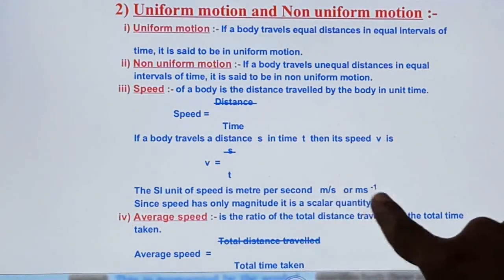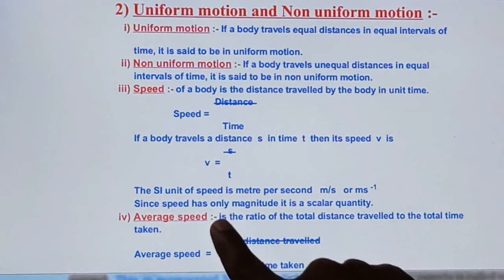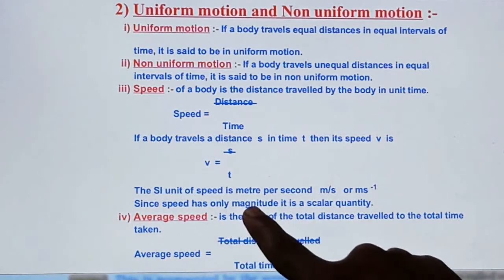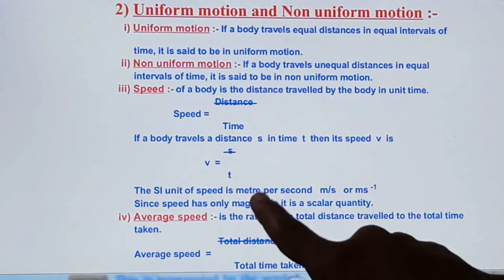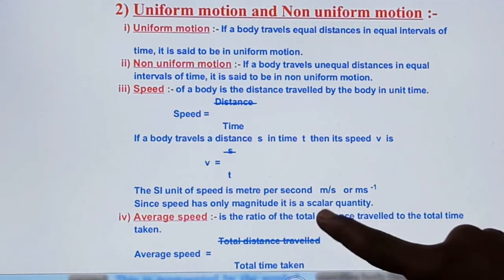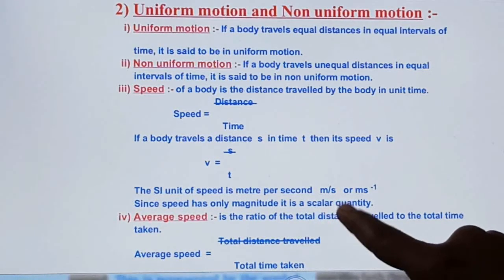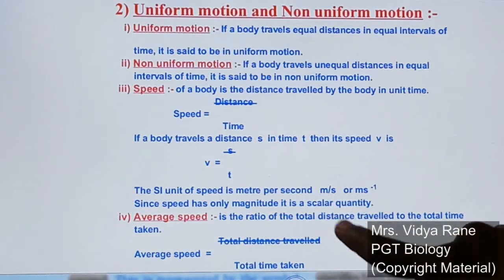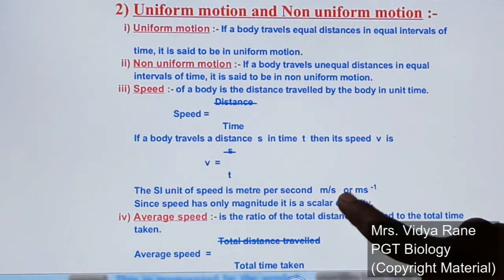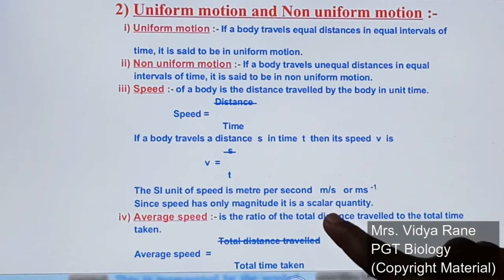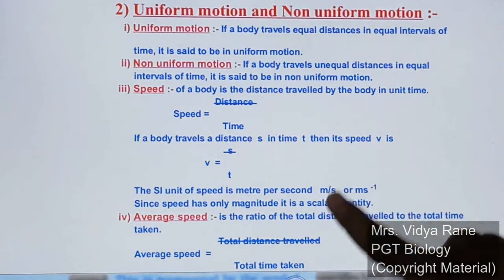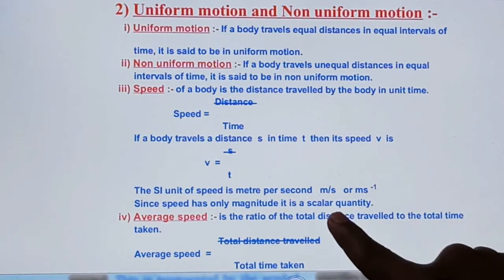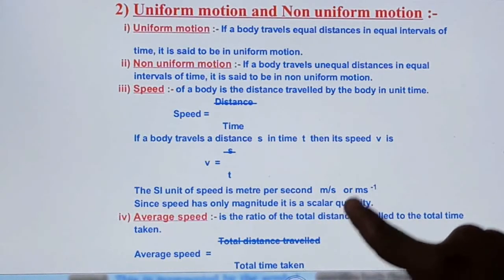The SI unit is meter per second. Speed has only magnitude, so it is considered a scalar quantity. The other kind is the vector quantity: whenever along with the magnitude, the number, a direction is also mentioned, it is called a vector quantity.